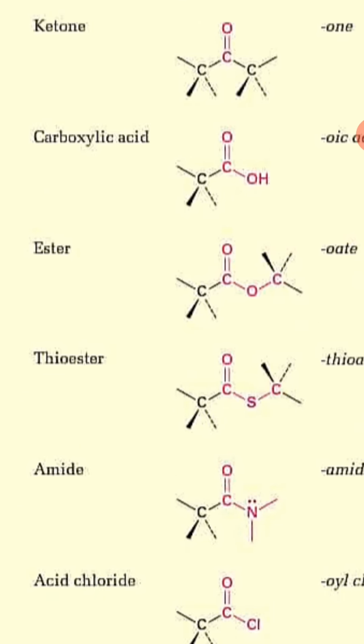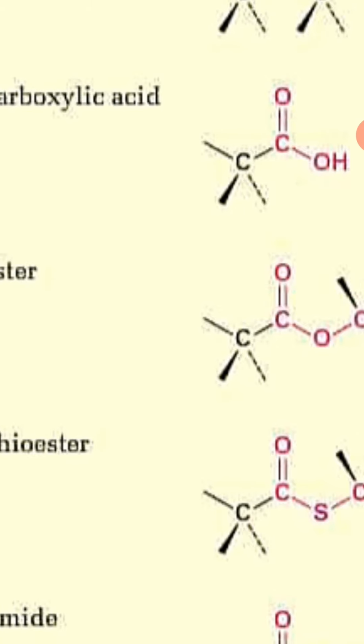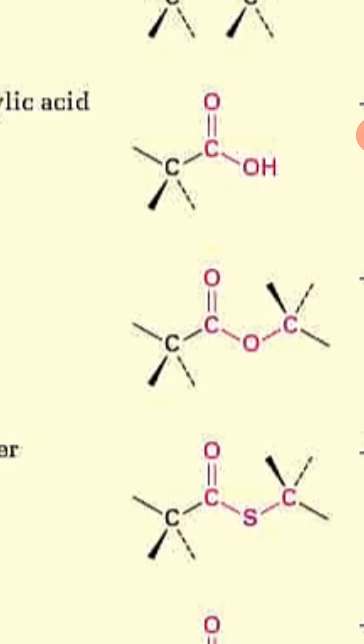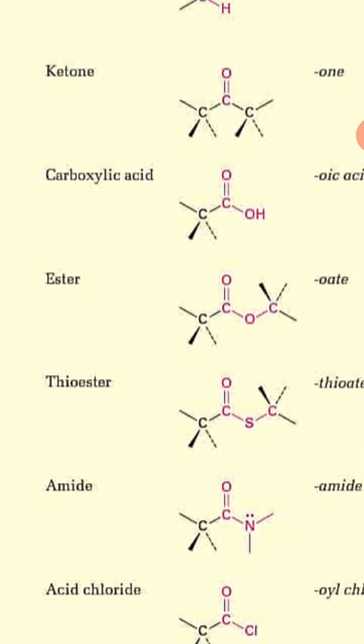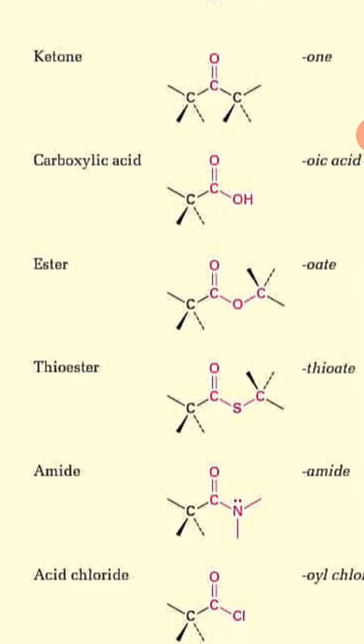Okay, the ester is somewhat derived from carboxylic acid, because the ester and carboxylic acid have only one difference, which is that this hydrogen is replaced by another C group, like C double bond O C. This is called an ester.